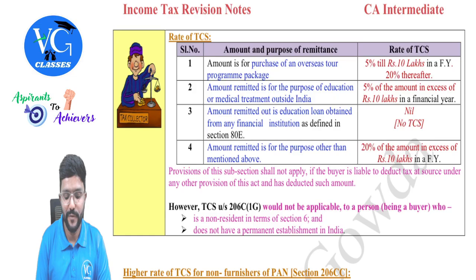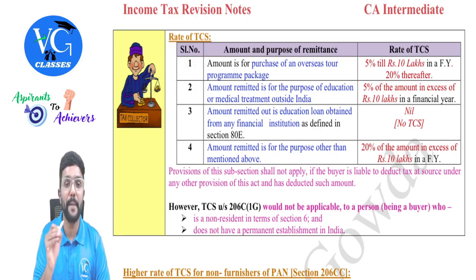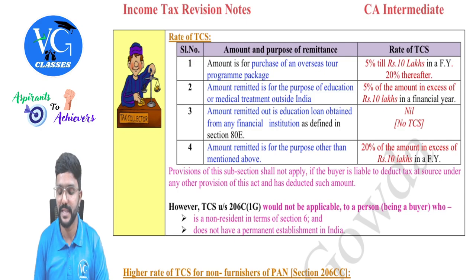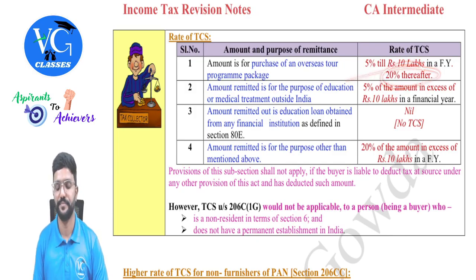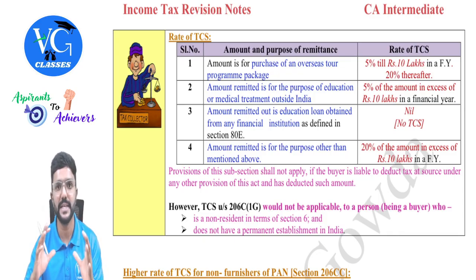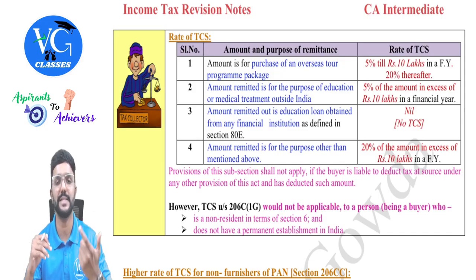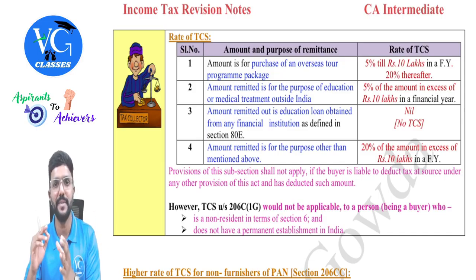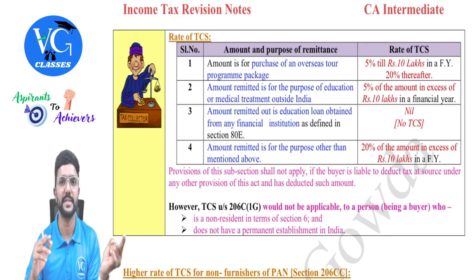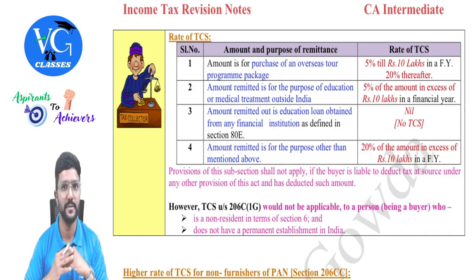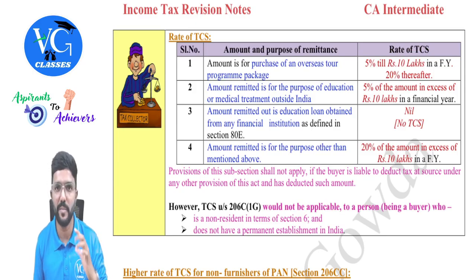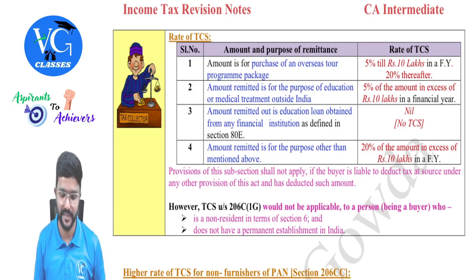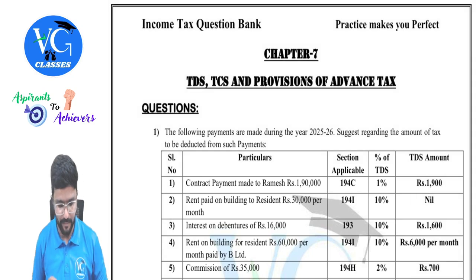First, if the amount is for the purchase of an overseas tour program package, then TCS has to be collected at 5% till 10 lakhs, and over and above 10 lakh, it is 20%. But if a person is purchasing an overseas tour package more than once in a year, then he has to intimate the details about his previous purchase when he's going for the second or more time, guys. Because here the aggregate limit is 10 lakh per year, on which TCS will be 5%, and in excess of 10 lakh, it is 20%. So I will try to explain that with an example.